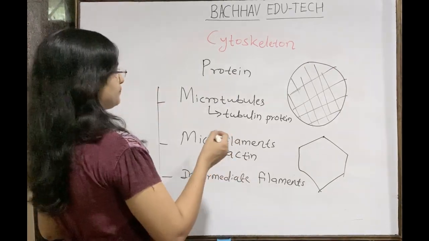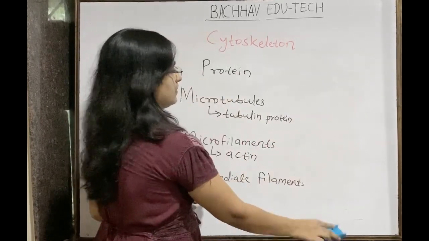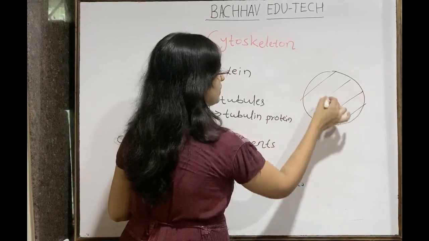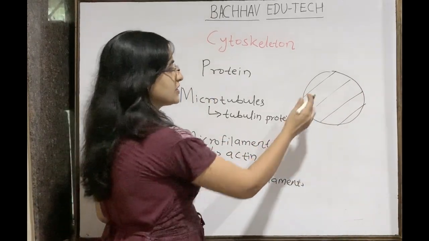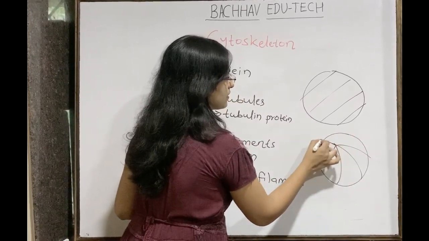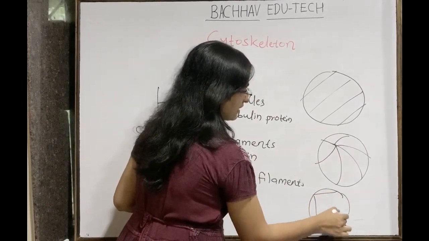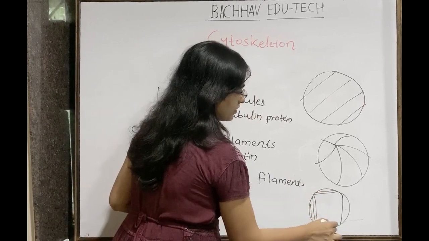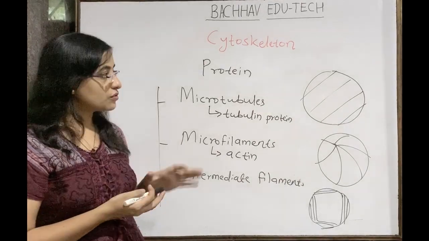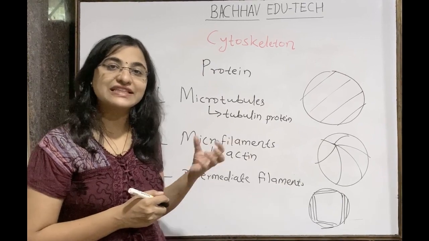So suppose this is a cell. Inside the cell there is such a kind of network. It is basically the intermediate filament. Somewhere like this, such a kind of network is there, that is of microtubule. One more network which is present like this is made up of the microfilaments. So together they form the complete network inside the cell.